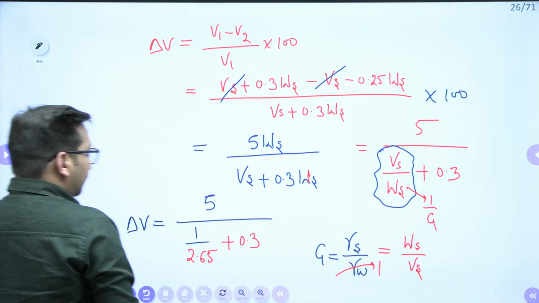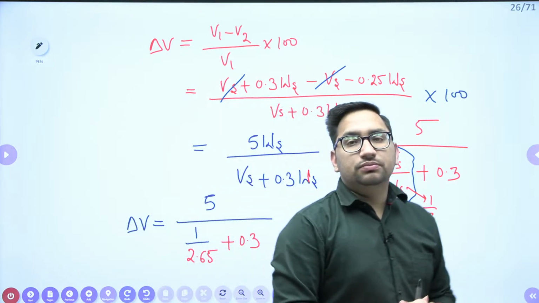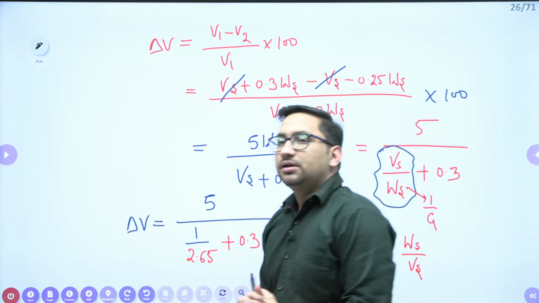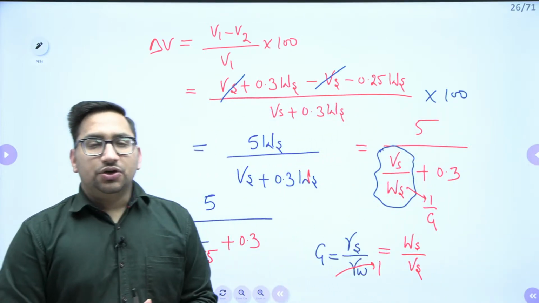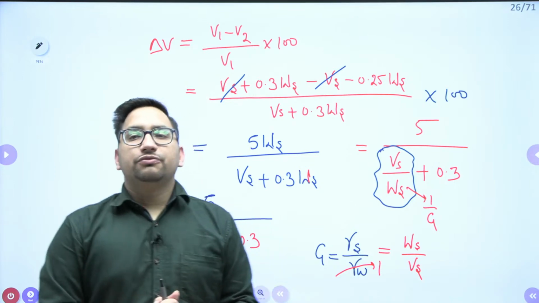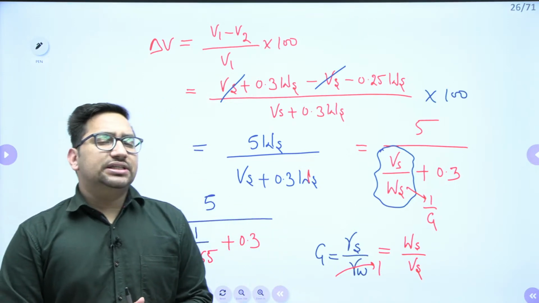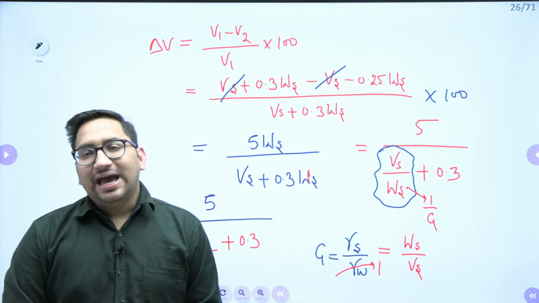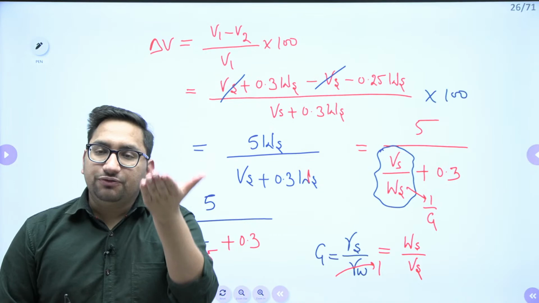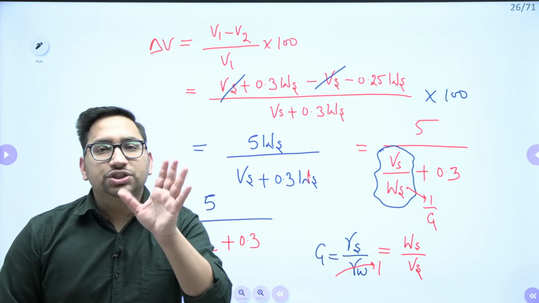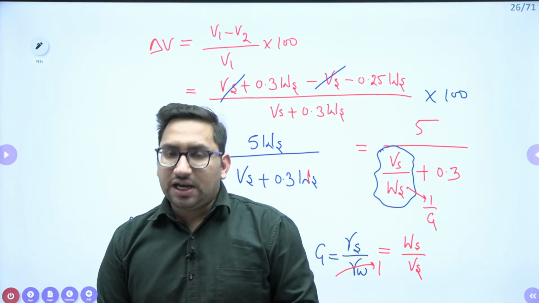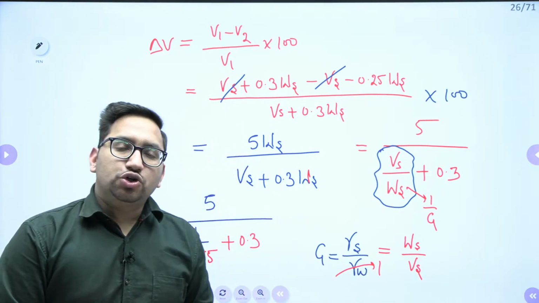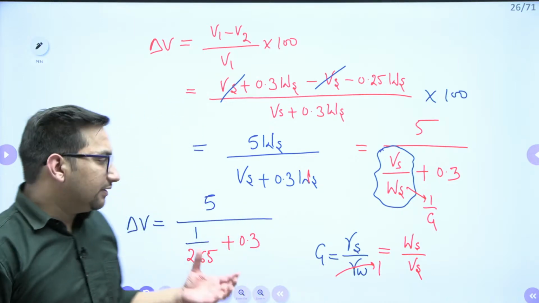Can you give me what is the percentage volume change when you have reduced the water content from your 30% to 15%, right? But we have calculated it from 30% to 25%. Why? As we know that below shrinkage limit, if you reduce the water content, there will be no change in your volume of soil, not in the volume of voids, not in the void ratio or porosity, right? So that particular concept we have used here.